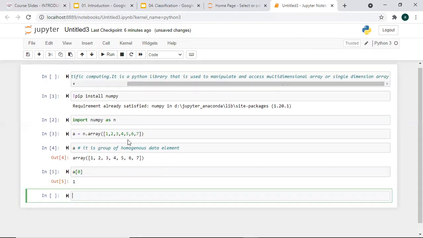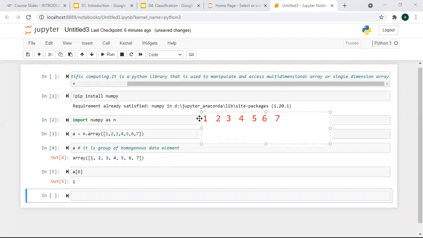So internally, how is this element saved? Internally the elements are saved like this. Suppose these are the elements, but when they are saved in an array variable a, we can access those elements based on the index like this: 0 1 2 3 4 5 6.